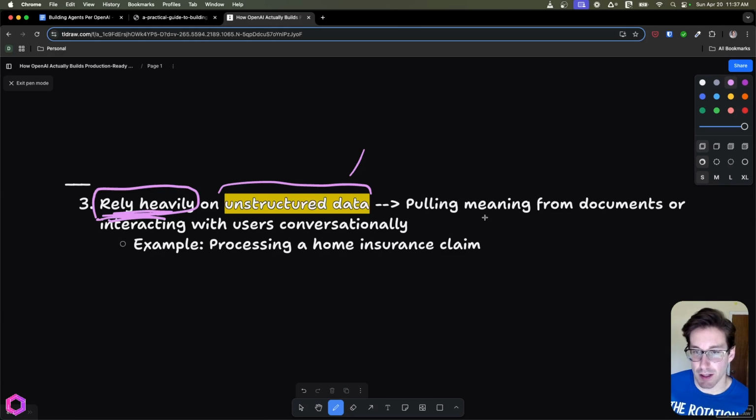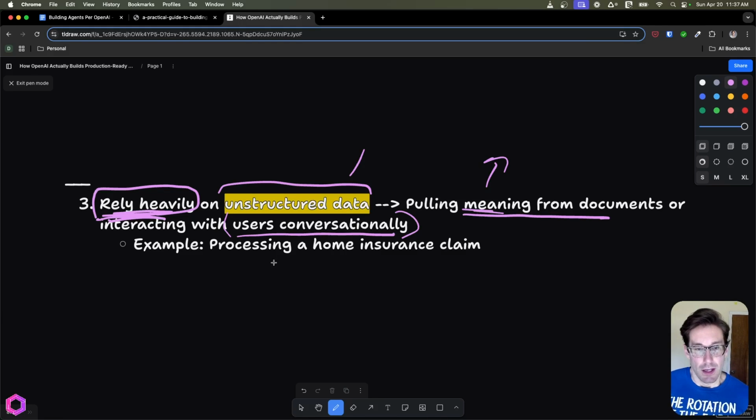That could be them pulling meaning from documents and interacting with users conversationally based off of those documents and the meaning associated to them. An example here is processing insurance claims for homes. So in this case, we're having a conversation with an AI.